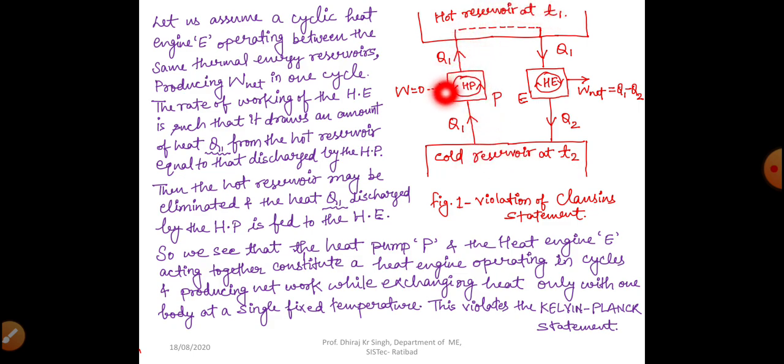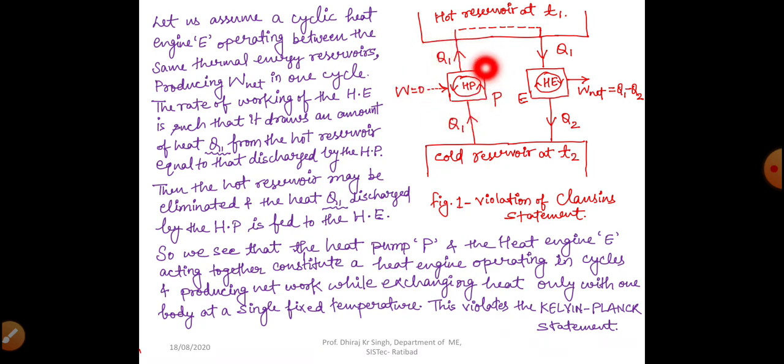We are seeing the condition of the heat pump here, that we have extracted heat Q1 from the cold reservoir and we are taking that heat to the heat pump. And what is the heat pump doing? The heat pump is rejecting heat Q1 also. Why is it rejecting the same amount of heat? Because work input is 0 here. So this is the case of Clausius statement.